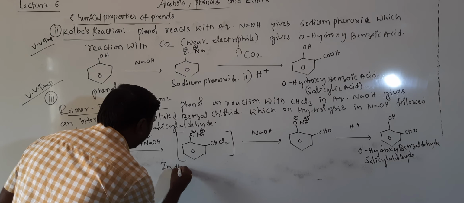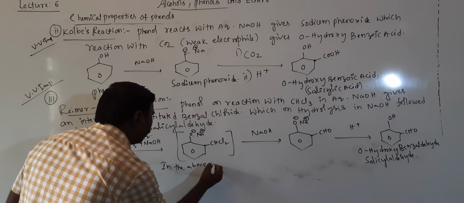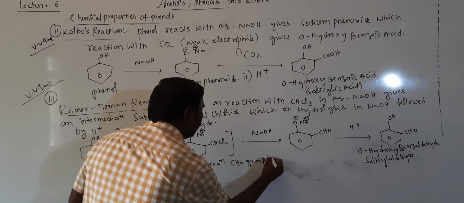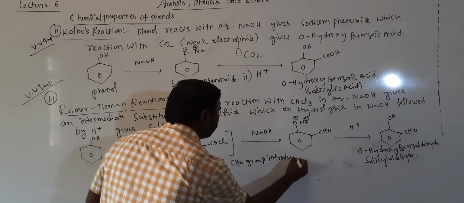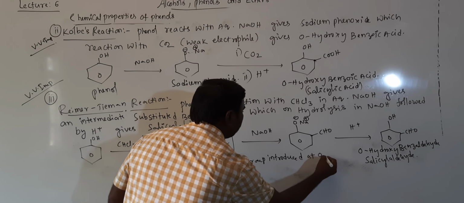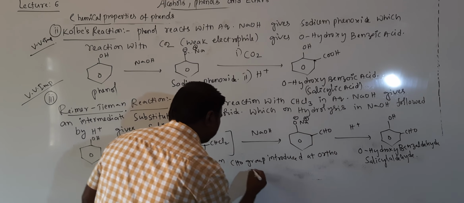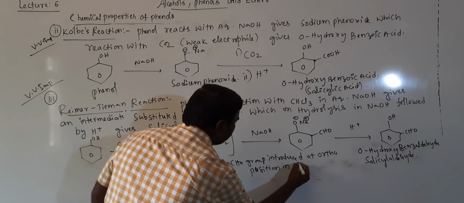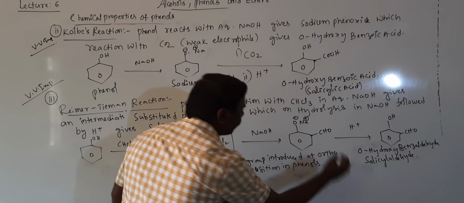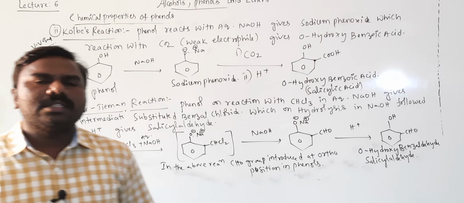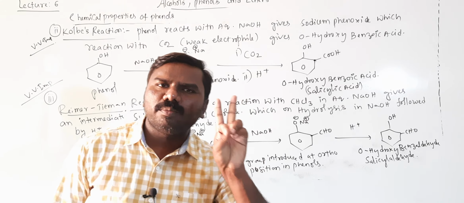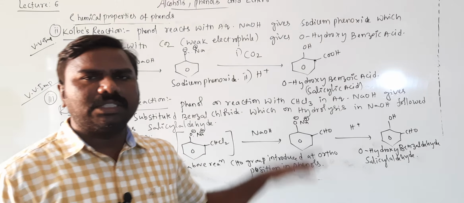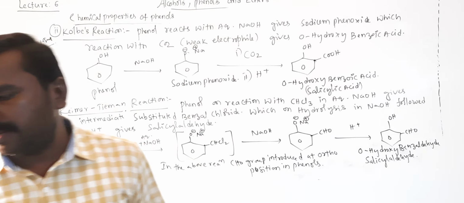In the above reaction, CHO group is introduced at ortho position in phenols. Getting students? This is Reimer-Tiemann reaction, a very very important 2 marks question. Number of times I asked this question. These 2 named reactions, practice well.